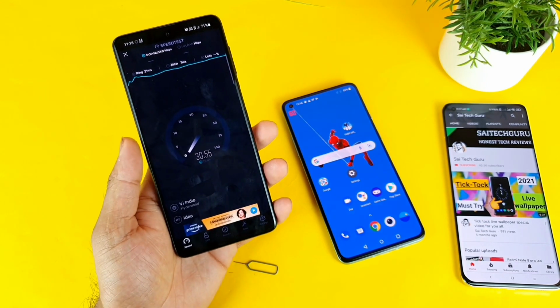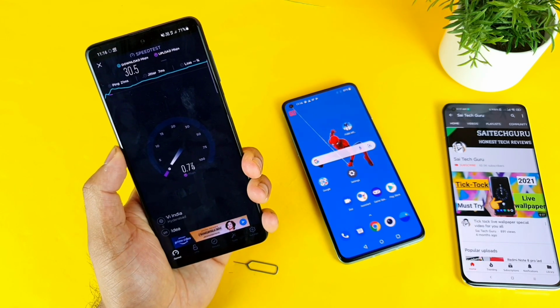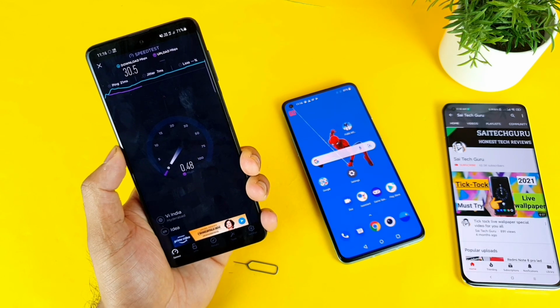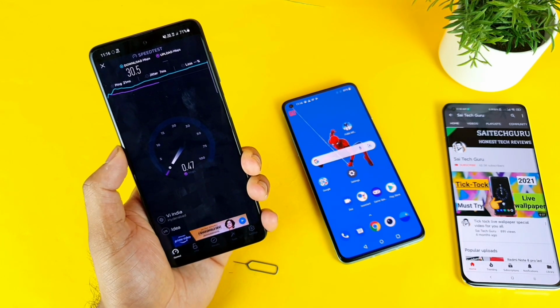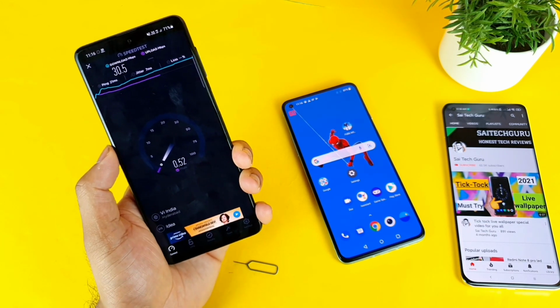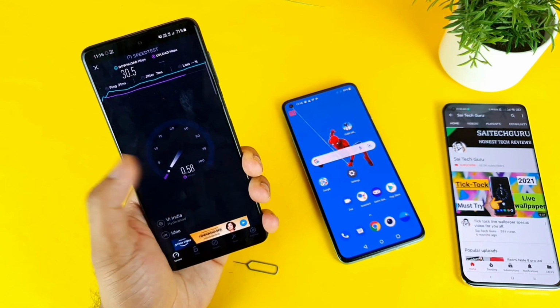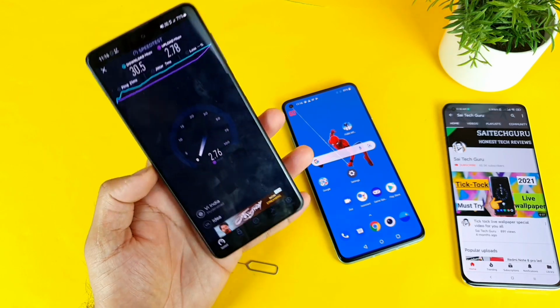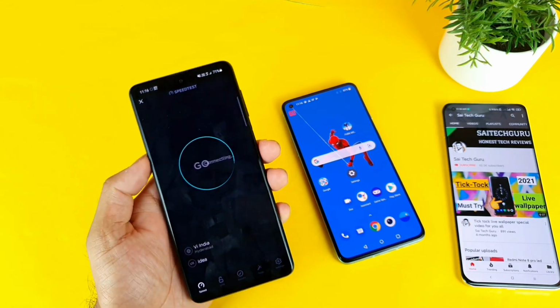I'll do the testing 2 times, so we'll get the average from the 2 tests. Let's see friends which phone will be able to get the maximum 4G data. I'm very curious to see. Right now the upload speeds are not so great, only 1 Mbps and 2 Mbps, not much speed. So let me do the testing a second time.